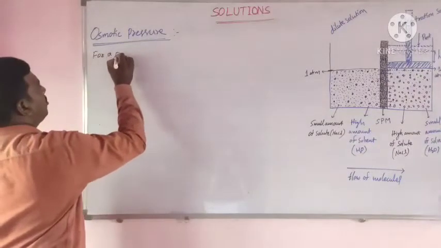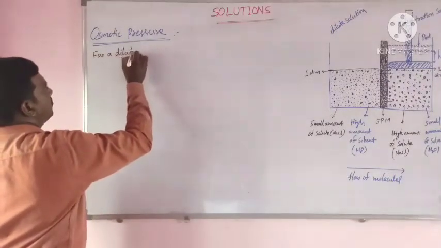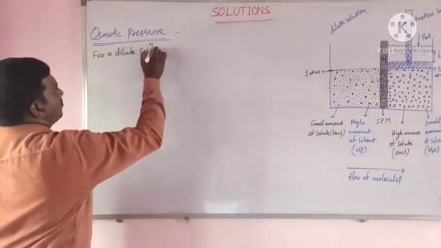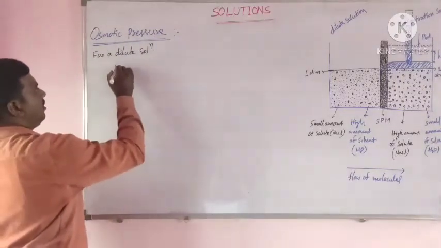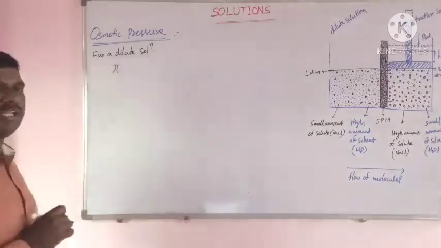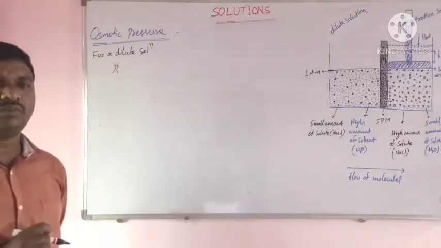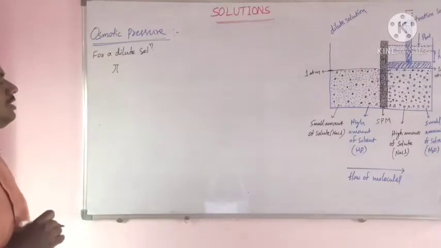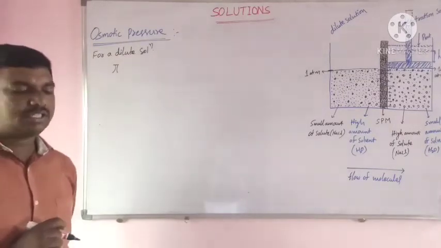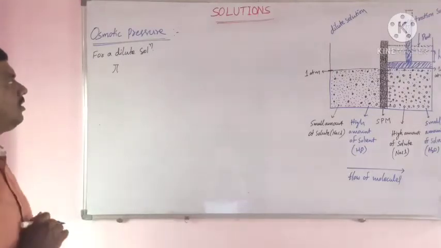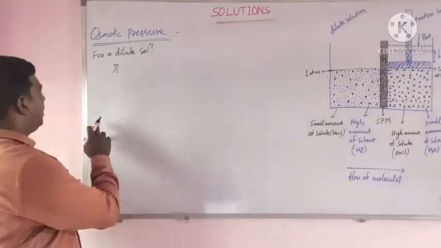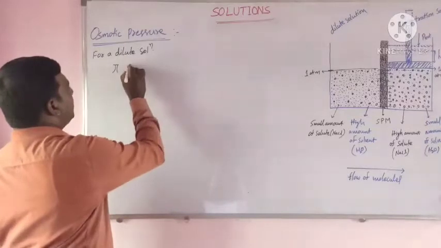For a dilute solution, osmotic pressure depends on the concentration of the solution.